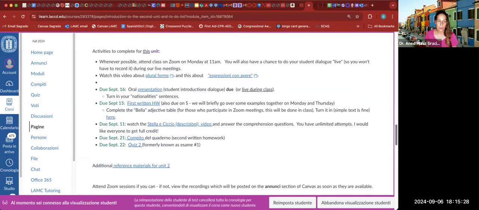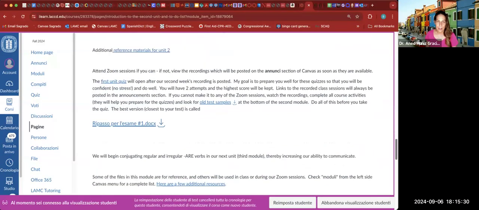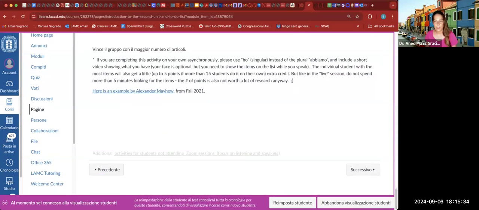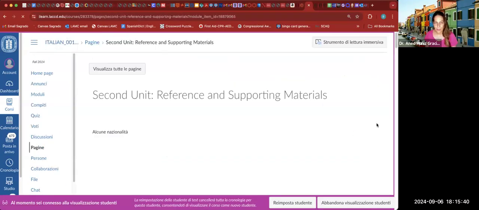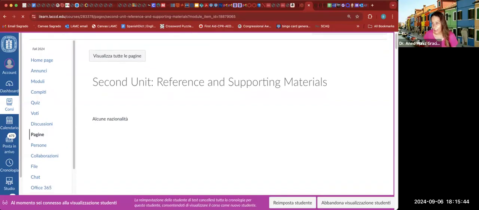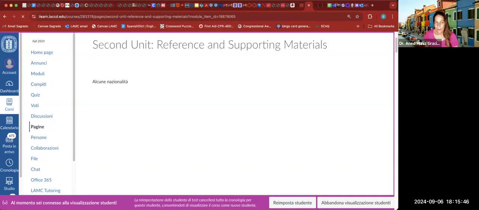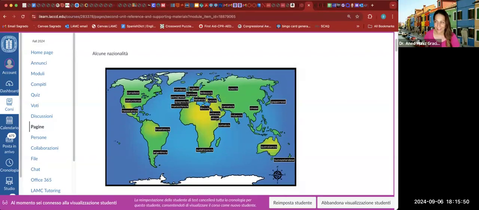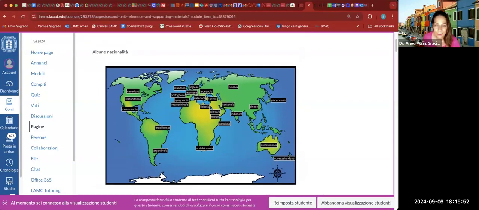Then you have the to-do list, and then some activities. Then if you go here, successivo, you have more material, right? Everything that you need, you should be able to find here. Oh yes, now it was just a little slow to load.